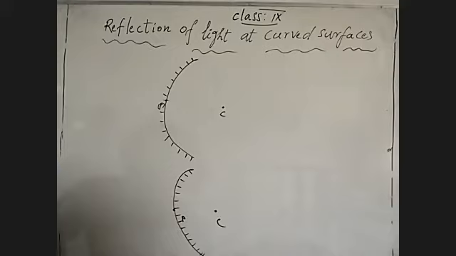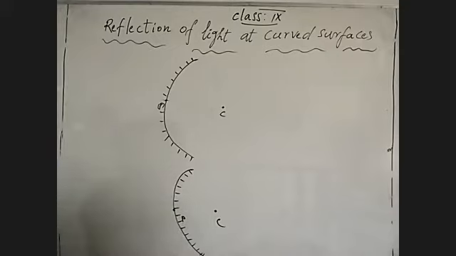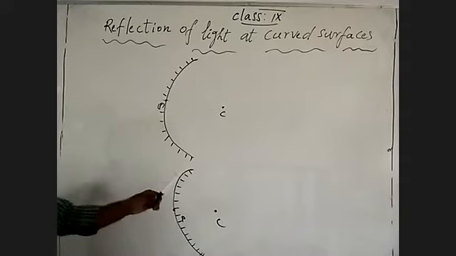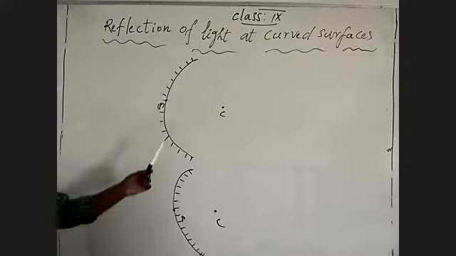At the same time, the center of curvature for the outer curved surface is located where? Generally we would say inside the mirror, but we have to say beyond the mirror. Beyond the mirror. Understand? Why do we want to consider it like this?